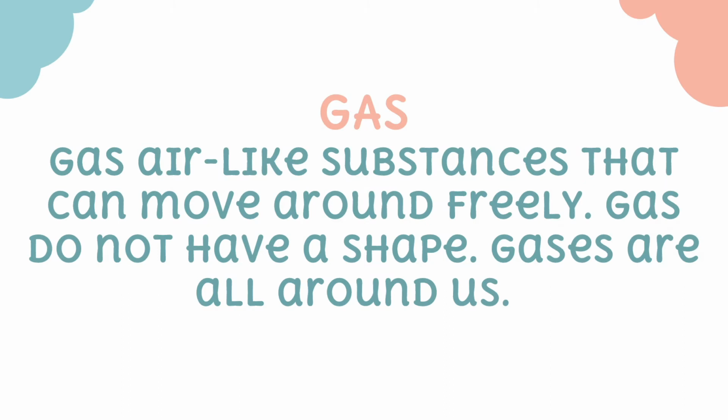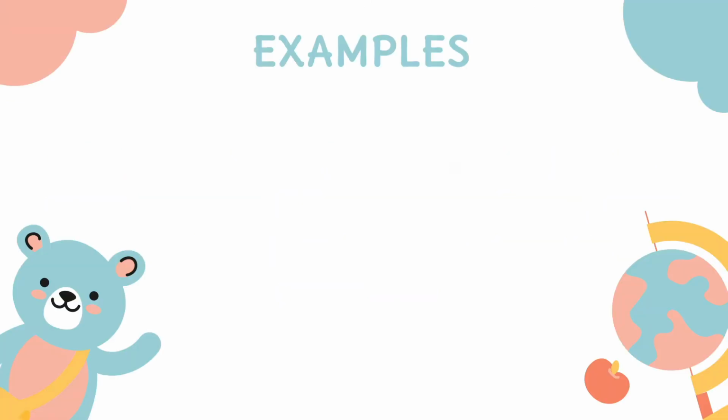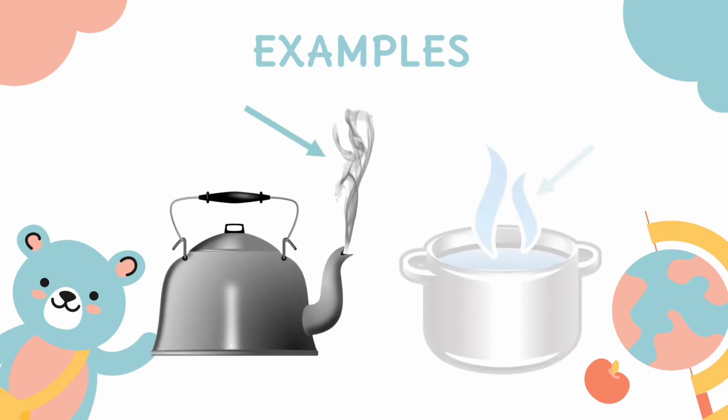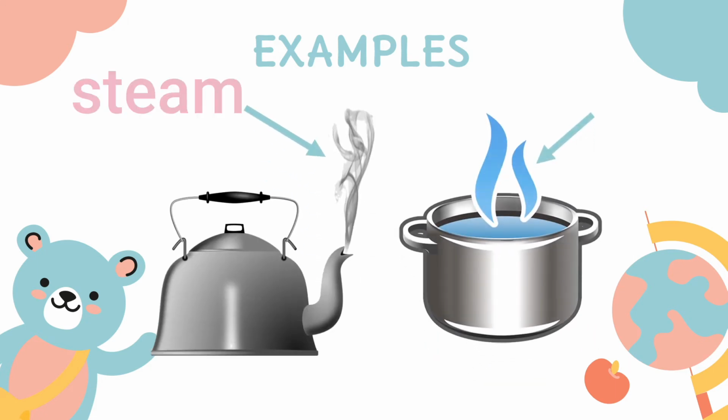Now let us have the third kind of matter, the gas. Gases are air-like substances that can move around freely. Gases do not have a shape and gases are all around us. Now let us have the examples for gas. As you can see here, the arrow is pointing to the fog. For example, when you boil water and the water is already hot, a fog will come out from the kettle and the fog is considered the evaporated water or the gas. So these are examples of gas.